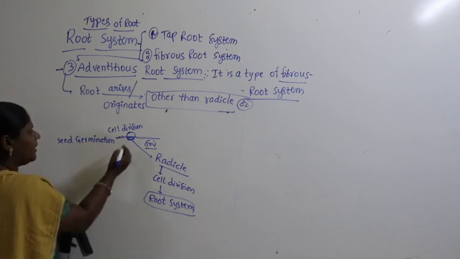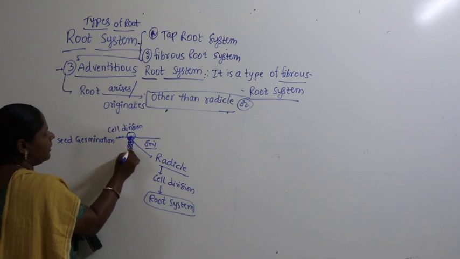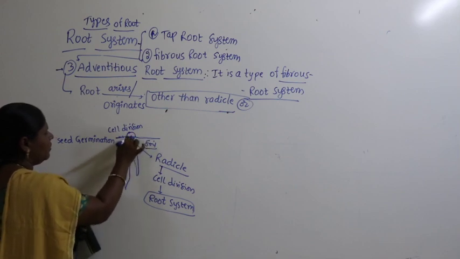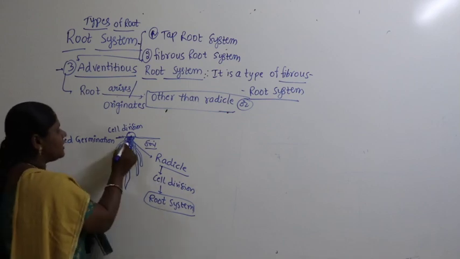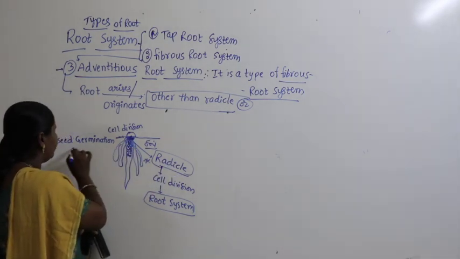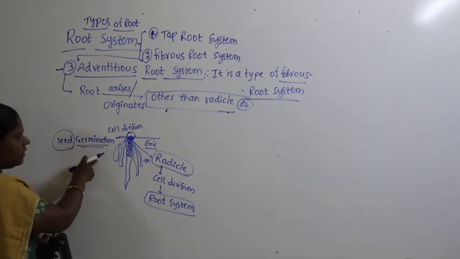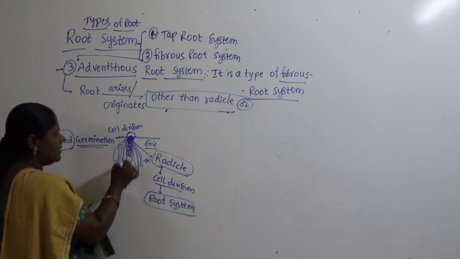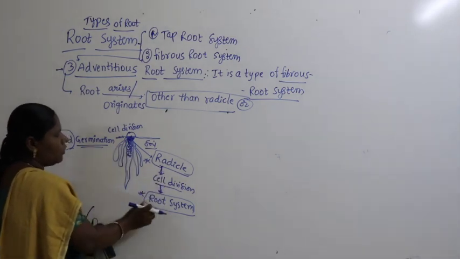What's the meaning of this? Radicle is the cell which undergoes cell division. Two cells divide and form four cells. Four will divide and form eight cells. Like this, it grows and forms what is called the root system. Radicle develops into root system. So the first cell which undergoes cell division is called radicle. It's a cell of the seed. I repeat again: at the time of germination, the radicle of the seed will undergo cell division, and as a result it forms the root system.